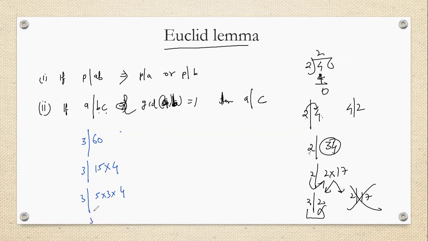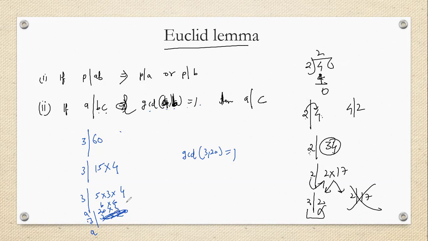So here I can also break it as 3 and 3 multiplied by 20. Now they are saying that GCD of A and B is 1. If I choose this as A, 3, and B as 20, then the GCD of 3 and 20 will be 1, because they do not have anything common. But 3 is dividing the product, so definitely 3 is dividing the second part.